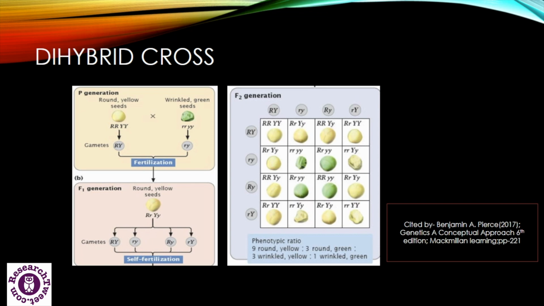Here, a round seed with yellow seed coat is crossed with a wrinkled seed with green seed color, and in the F1 generation we obtained the round seed with yellow seed coat. In the F2 generation, after self-fertilization, the seeds are obtained in the ratio of 9:3:3:1 with some different combinations, like round seed with green seed coat, which is not a combination which we had in the parental generation. So this experiment makes clear that assortment of genes of one pair is independent of the other pair.